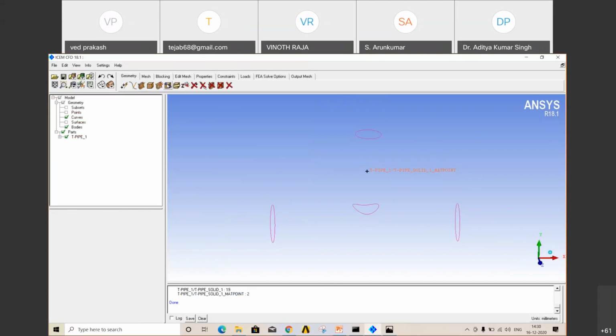This is the function tools. These are the function tools. This is your model tree. This is your display window. Now select from the model tree, select your surfaces.